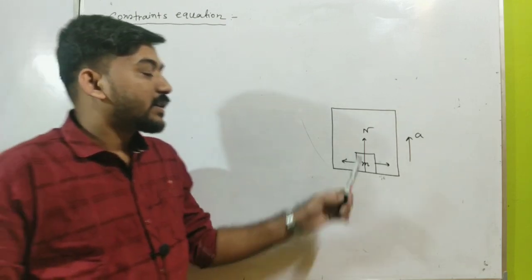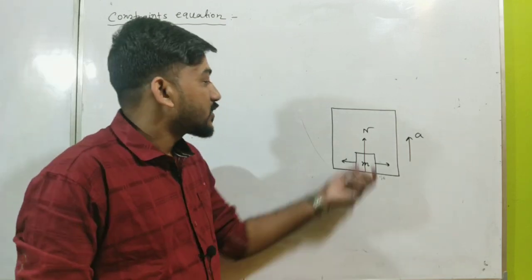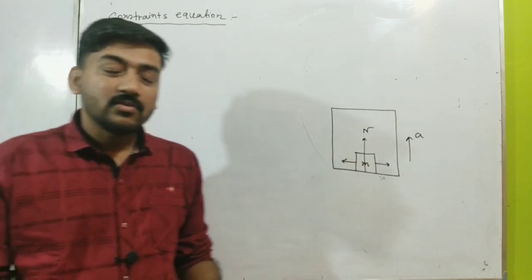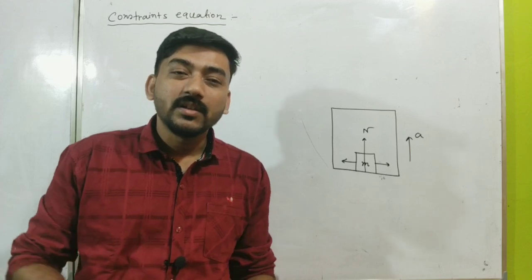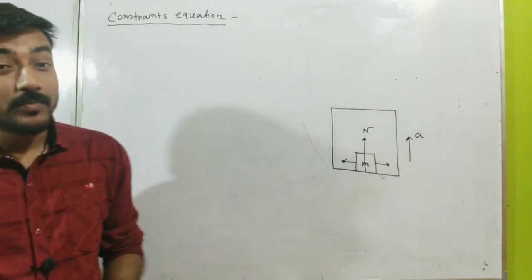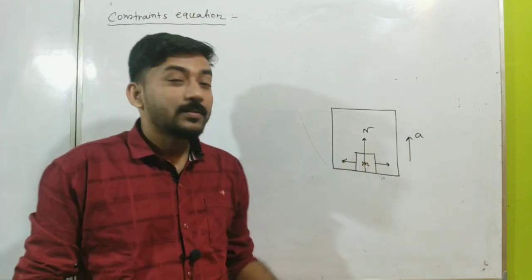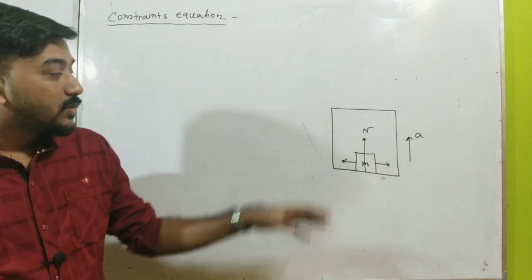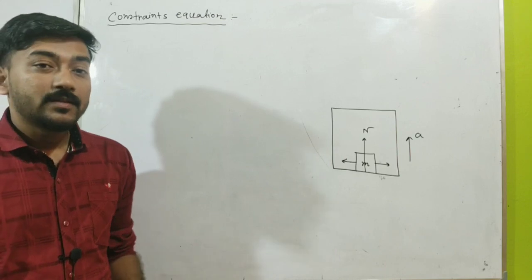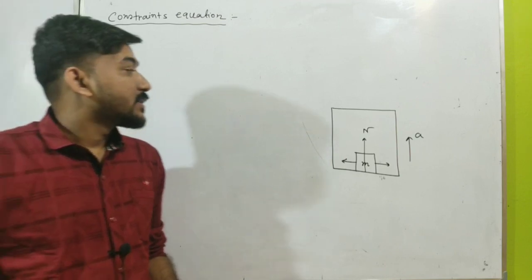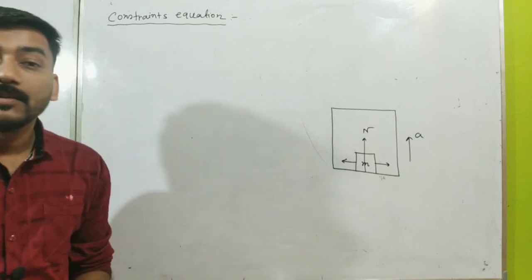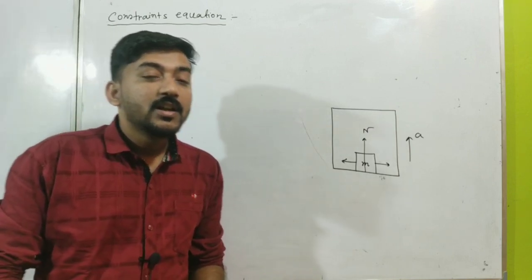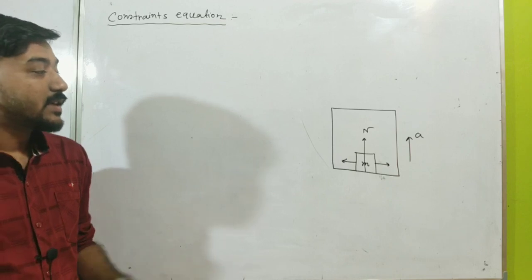So this is one type of constraint, and here the constraint force is the normal reaction, and there is always a constraint force when a constrained motion is involved. There is a very good feature about the constraint force, that the work done by the constraint force is always zero. But these kinds of things we are not analyzing here. These are things of higher classical mechanics, where degrees of freedom and generalized coordinates are involved with these constraints. But we are not discussing that kind of thing over here.